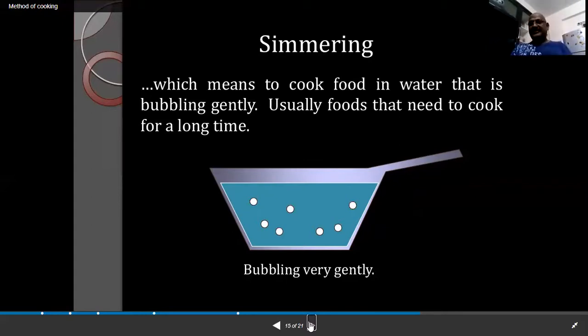As we discussed in the earlier topic on stock, brown stock you need to simmer for at least 6 to 8 hours. Simmering here means slowly bubbling and slow reduction. Slowly it releases the flavors from the ingredients, and the reduction of your water stock is known as simmering. This is a slow method of cooking.